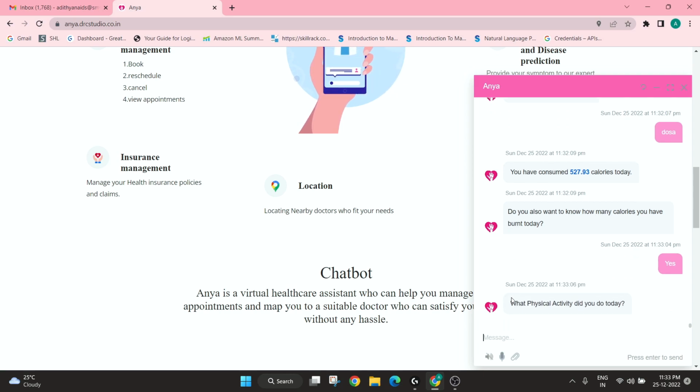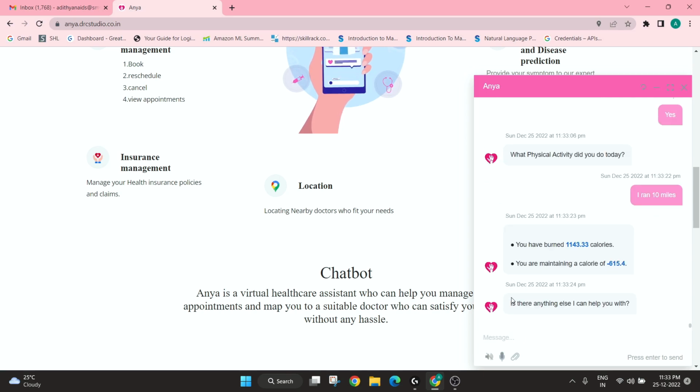So it's asking me what physical activity did I do today so that it can calculate how many calories I burned. So I ran like 10 miles today. Even this is calculated by the Nutritionix API, and the amount of calories I have burned is also measured through it. So now let's go to the next thing. How much calorie do I need to maintain a day so that I can.